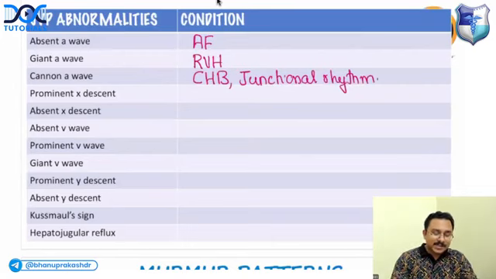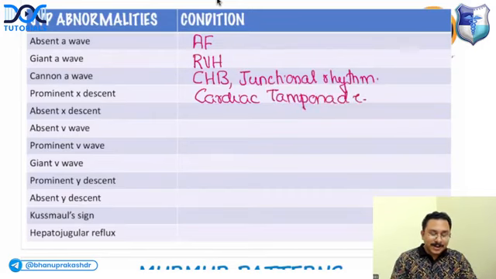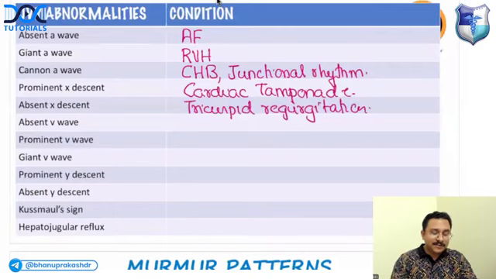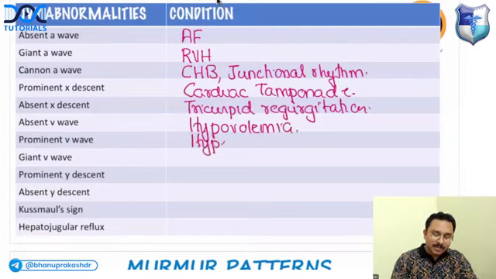Prominent X descent seen in which condition? Cardiac tamponade. Okay. Absent X descent seen in which condition? Tricuspid regurgitation. Then absent V wave seen in hypovolemia. Prominent V wave seen in hypervolemia, increased volume. Giant V wave seen in tricuspid regurgitation.